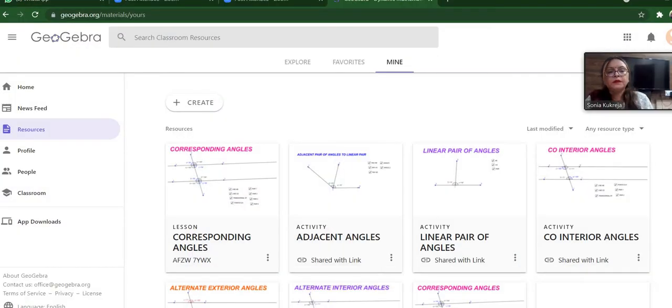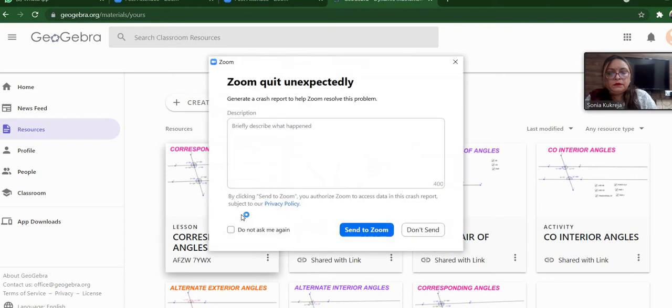I hope it's visible. Is it visible, beta? Yes, ma'am. Okay. Just wait.